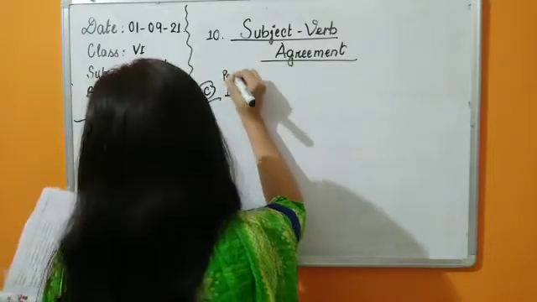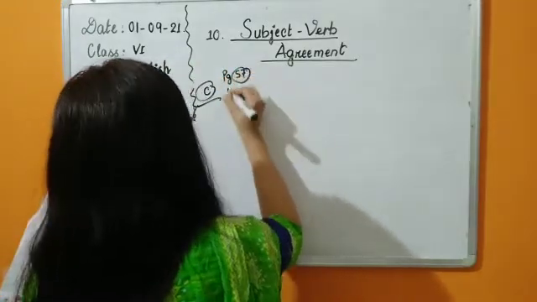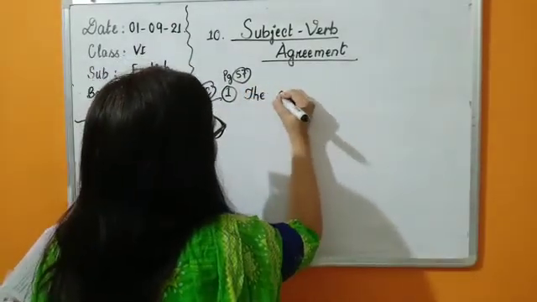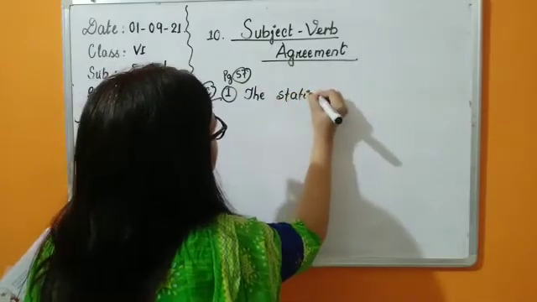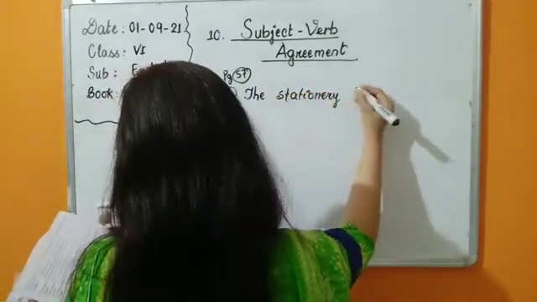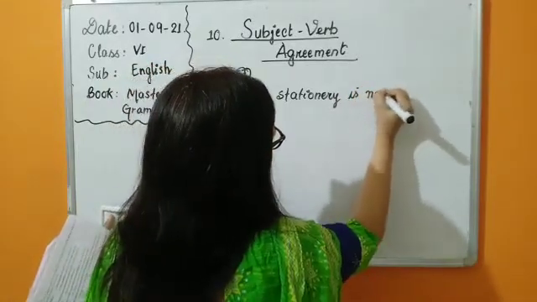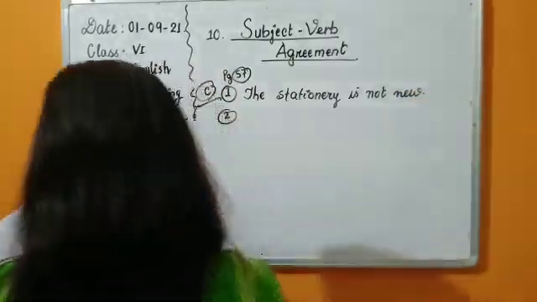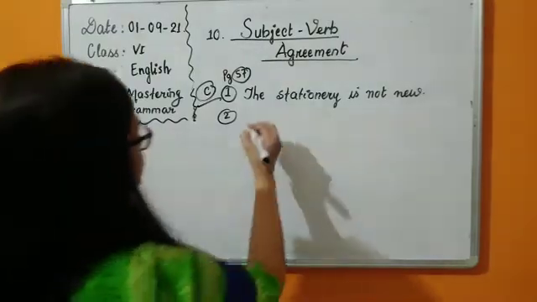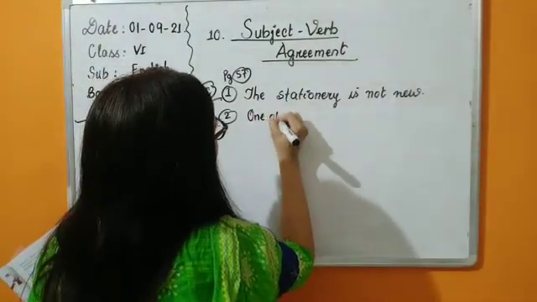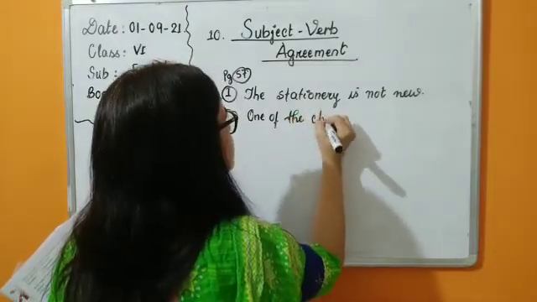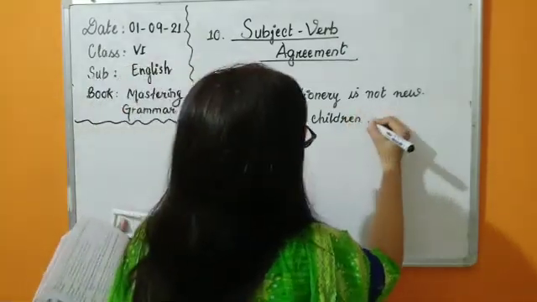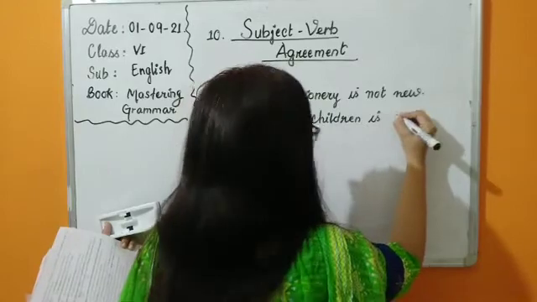This is on page number 57 of your book. The stationery, because we have been asked to rewrite it, so let me rewrite it for you as well. The stationery is not new. Number 2, one of the children, with one of we have to use a singular verb. One of the children, although children is plural, with one of we use a plural noun only, but one is singular. One of the children is not feeling well.